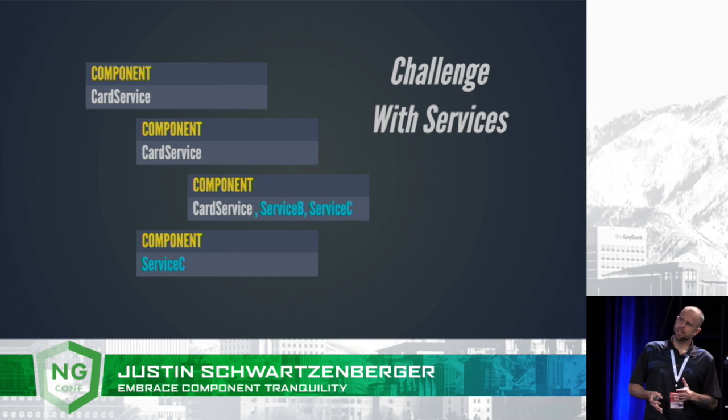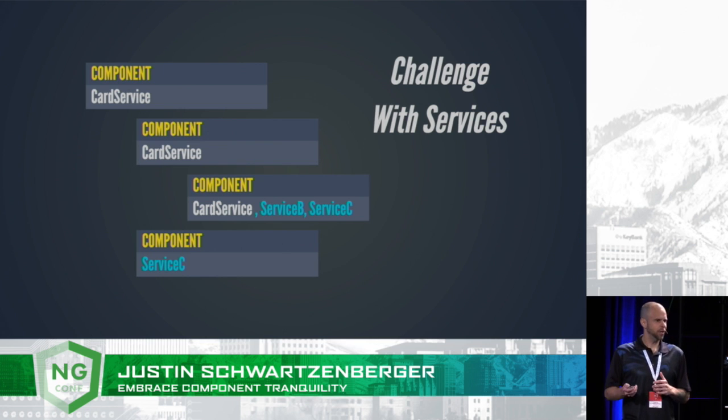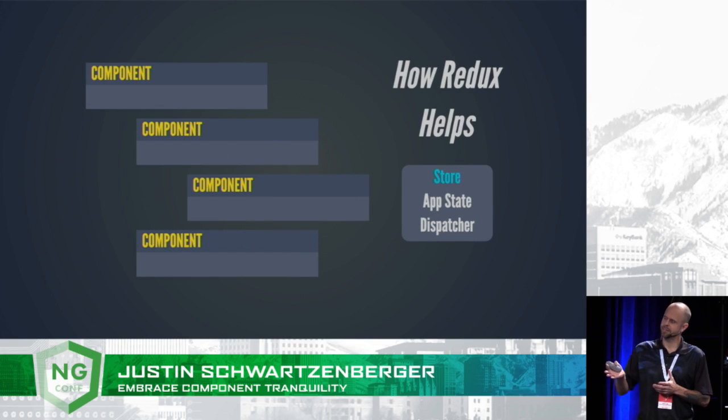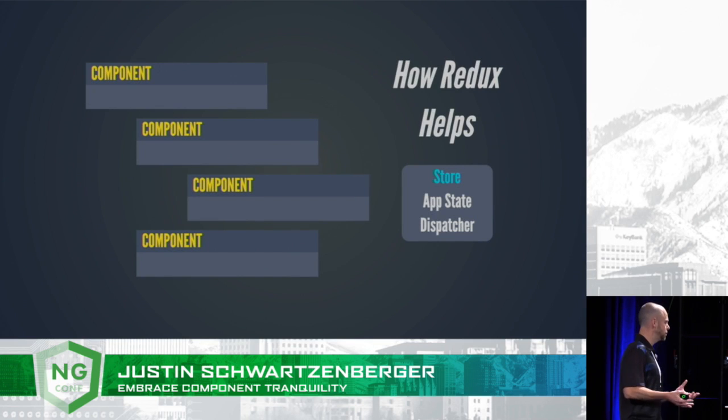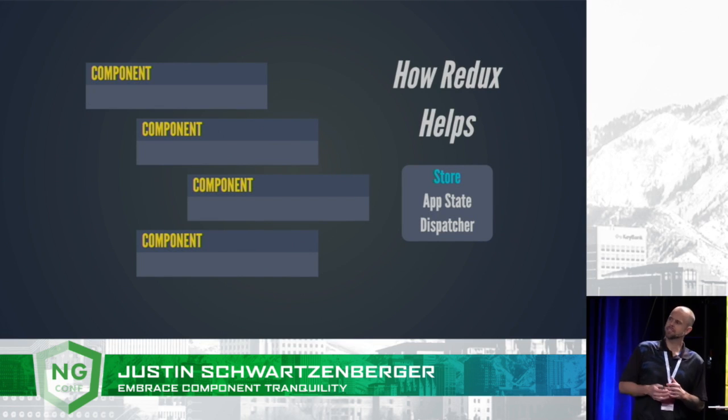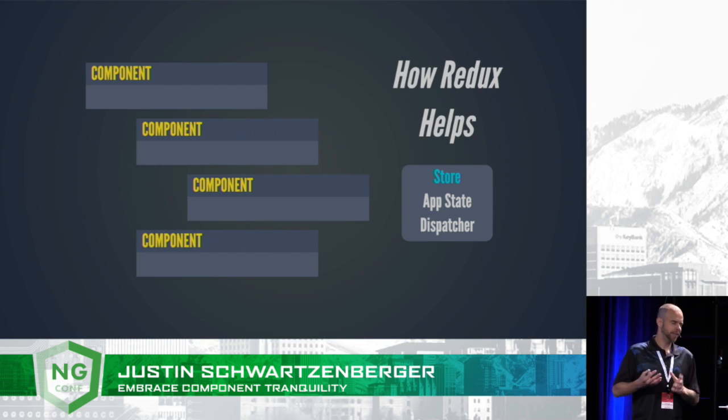So this component tree and the need for the nodes within it to work in harmony yet not be coupled becomes a real architecture challenge for us. And as this starts to play out, we see where something like a redux pattern to manage application state could be useful. With a redux pattern, we have this concept of a store that keeps application state and exposes it via an observable, and then provides a way to dispatch actions to change that state.